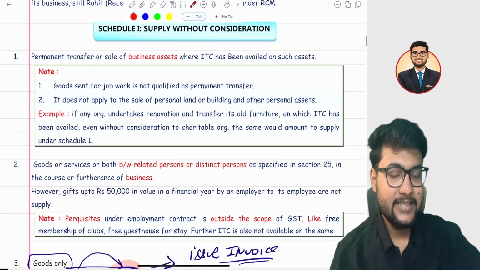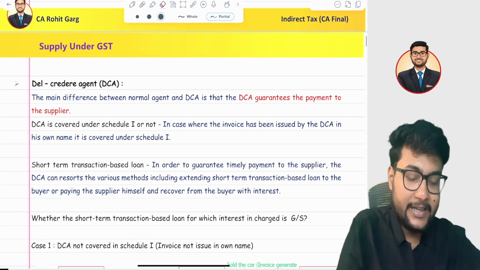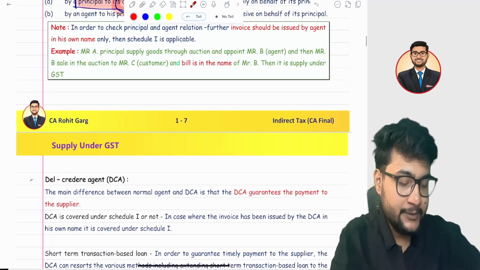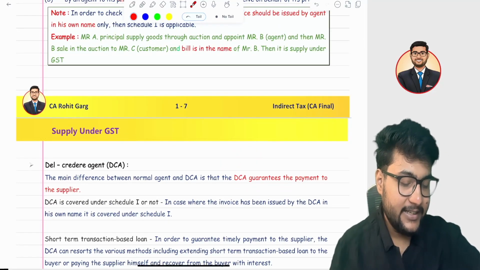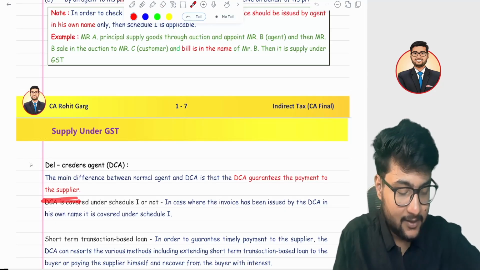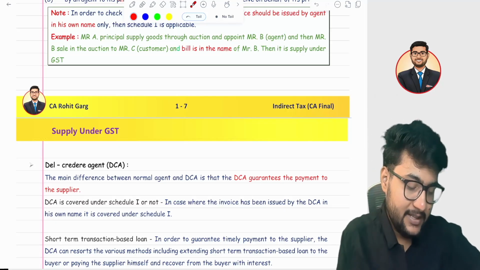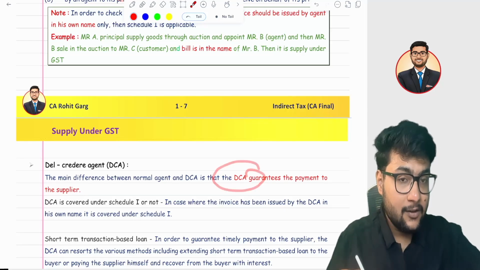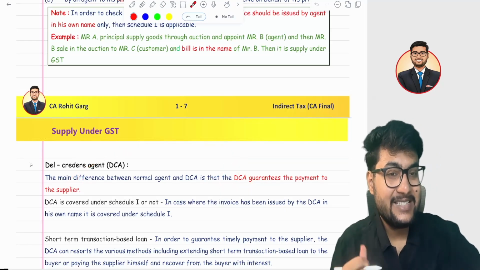First is clear, second is clear, third is clear to you. Now this is another concept of del credere, a very, very beautiful concept. I will explain. What's the difference between an agent and a del credere agent? There's a simple difference. In case of a del credere agent, he charges some extra money for giving the supplier a guarantee of payment. In case a customer denies the payment, the whole liability will be on the del credere agent. The del credere agent compensates the supplier from his own pocket. For that, he is charging extra money.